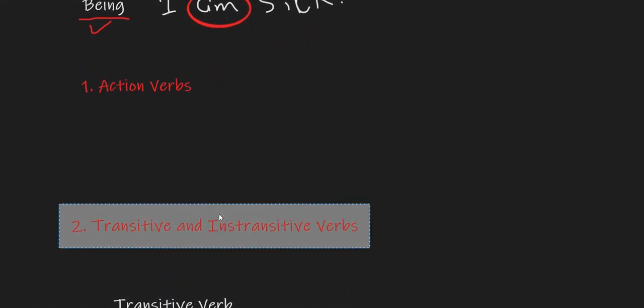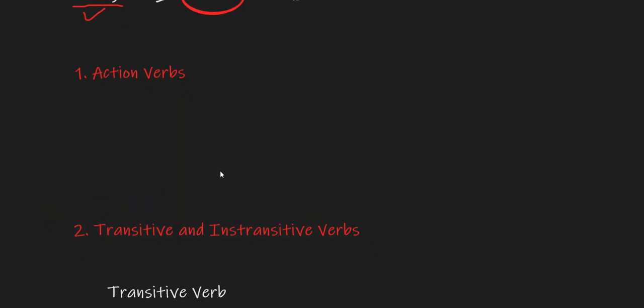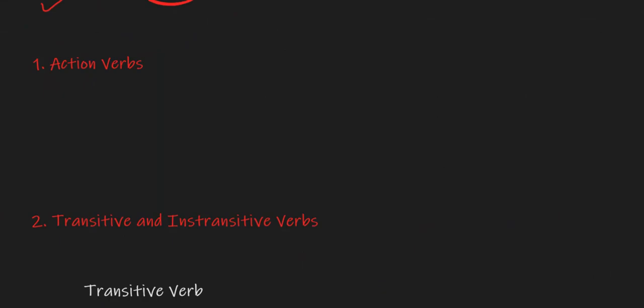Now, what are action verbs? Action verbs are verbs that signify an action. Example, "I ran for the student council."